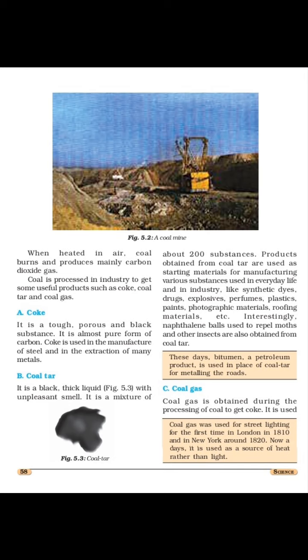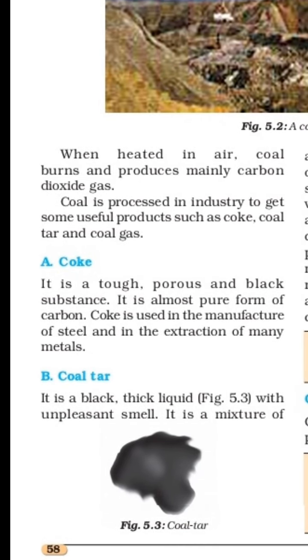Formation of coal. About 300 million years ago, Earth had dense forests with low-lying wetland areas, and due to natural processes like flooding, these forests got buried under the soil. More soil was deposited on them and they were compressed. Due to the high temperature from below and high pressure from above, this vegetation converted into coal. This is the formation of coal. Then this coal is processed in industry to get useful products such as coke, coal tar and coal gas.